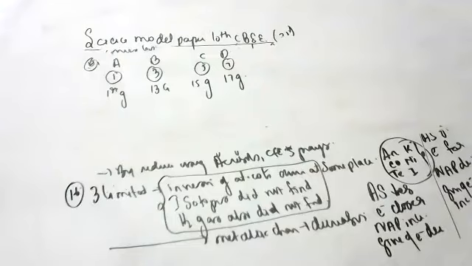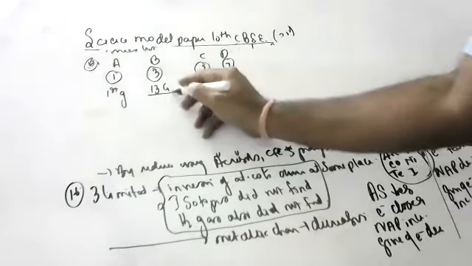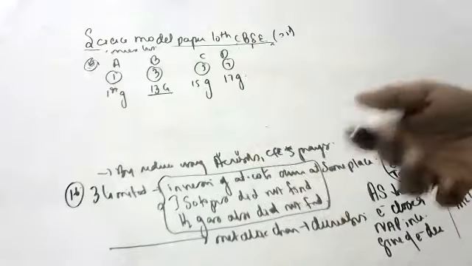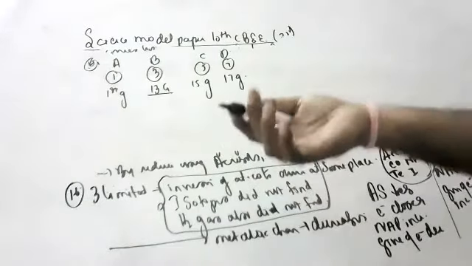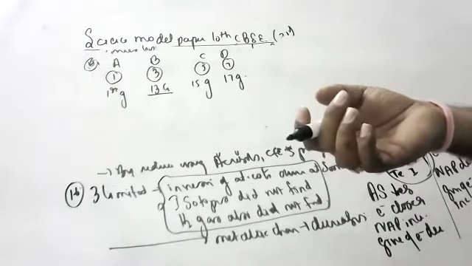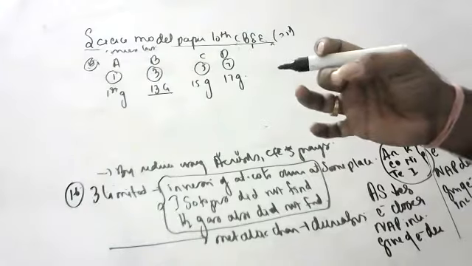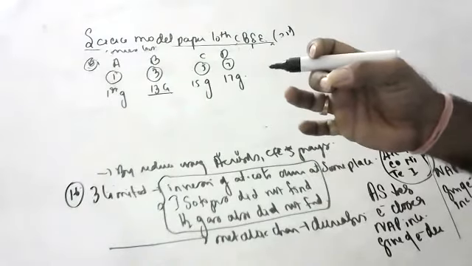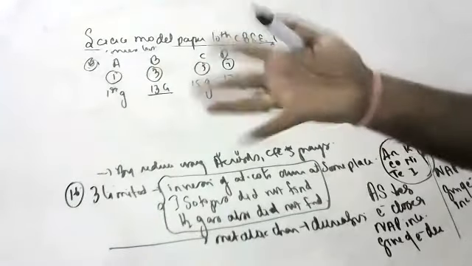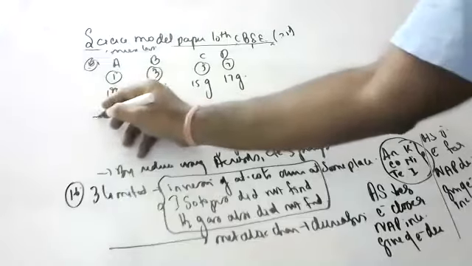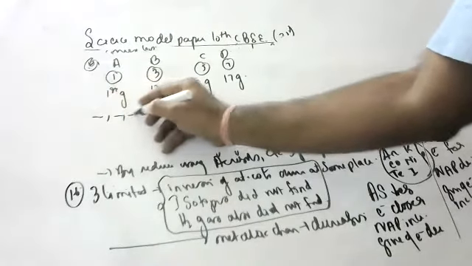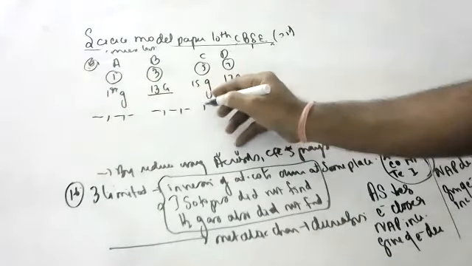Write the electronic configuration of the atoms of B and D, and the molecular formula of the compound formed by B and D. All of them have 3 shells. 3 shells means which period?